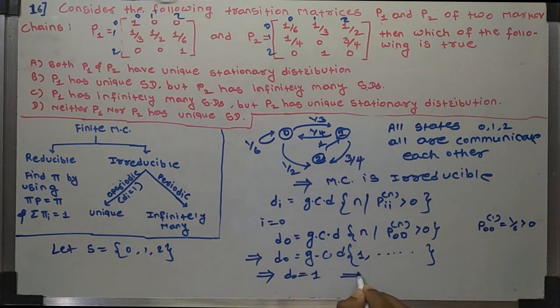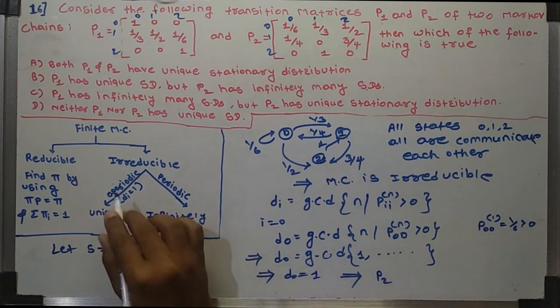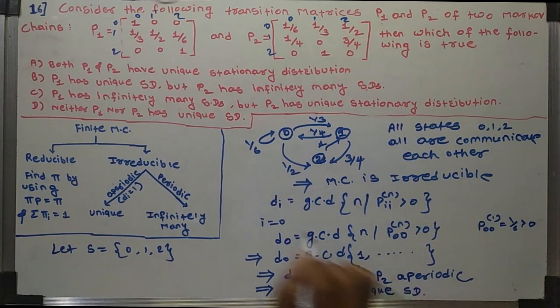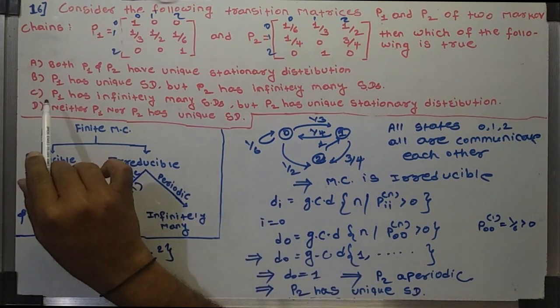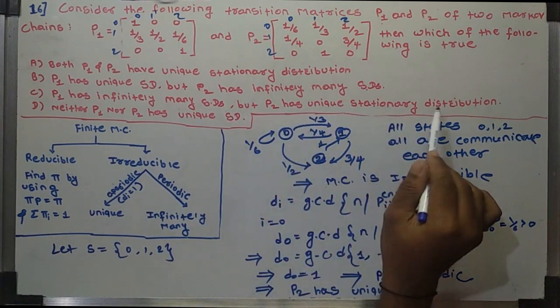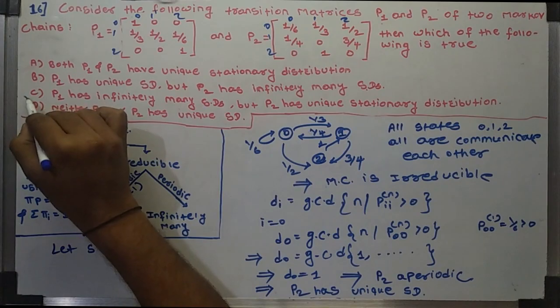This implies that this Markov chain related to P2 is aperiodic, and then P2 has a unique stationary distribution. So we first checked that P1 has infinitely many stationary distributions, but P2 has a unique stationary distribution. So the answer C is true.